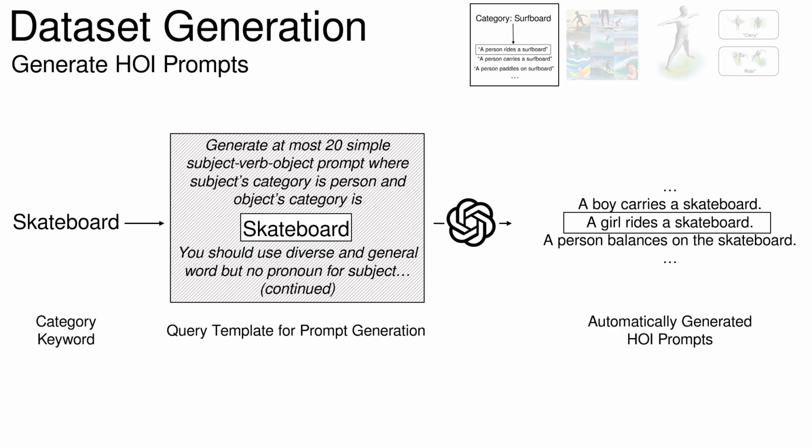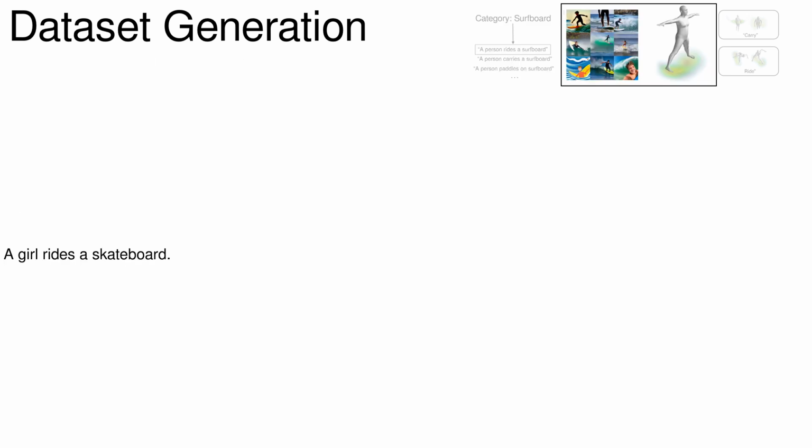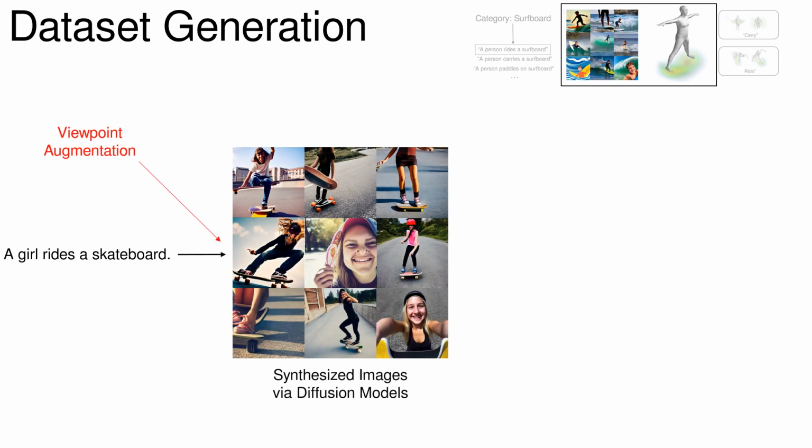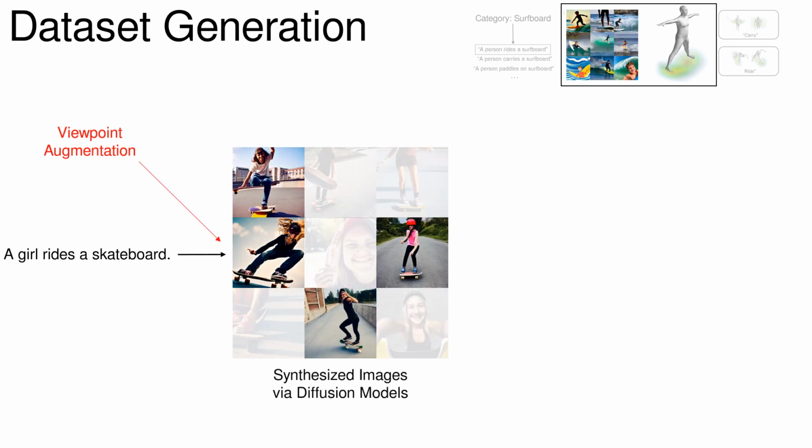Let's dive into details. Given a category keyword, we use large language models to generate prompts that describe plausible HOI, which allows us to represent much more diverse and open set of interactions than action categories. Using a set of generated prompts, CORUS leverages a text conditional diffusion model to create an image database. We then apply keypoint-based filtering to remove images that contain erroneous humans, which are unsuitable for HOI learning.